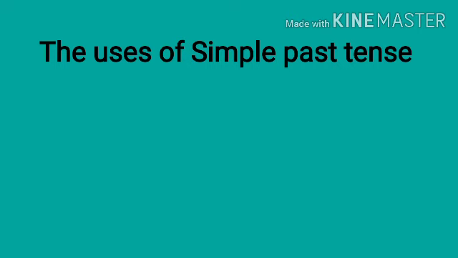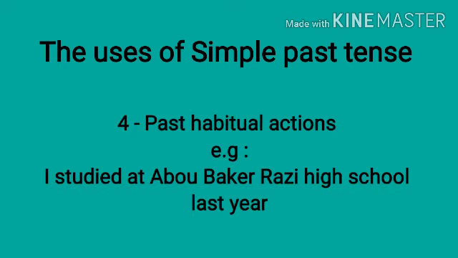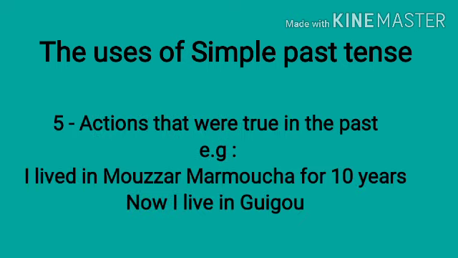And also we use it when we are talking about past habitual actions. For example, I studied at Abu Bakr Razi High School last year. Now I am a university student. Okay, I study at university. Fifth, actions that were true in the past. Example: I lived in Muzar Murmusha, it is a city by the way, for 10 years. Now I live in Gigu. Gigu here is a city too.